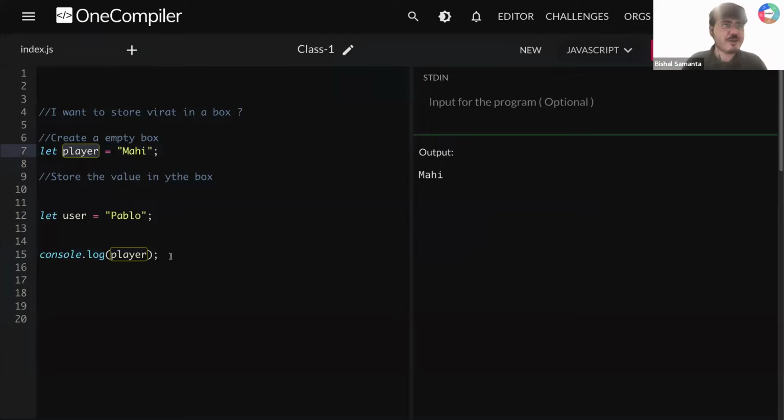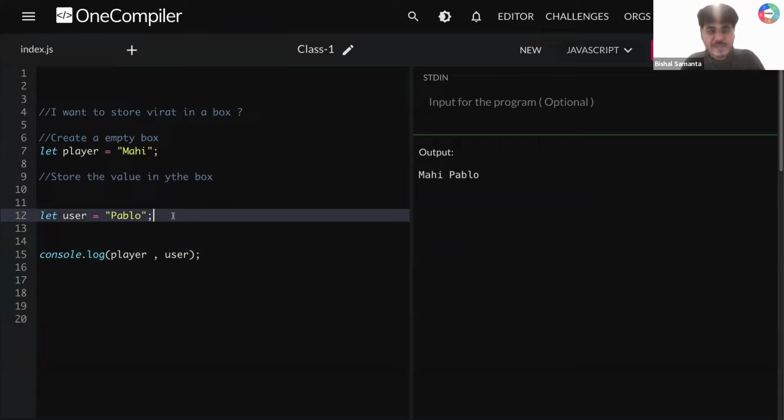Have you understood? Okay. So guys, can you tell me what if I write here player comma user? Do you know what comma is doing inside console? Comma inside console will give you a space, right? Can you see here, Mahi, and after that you got a space because of the comma. And after that, user will help you print Pablo here. So that is how you can create a variable in JavaScript. This part is clear, right? Cool.